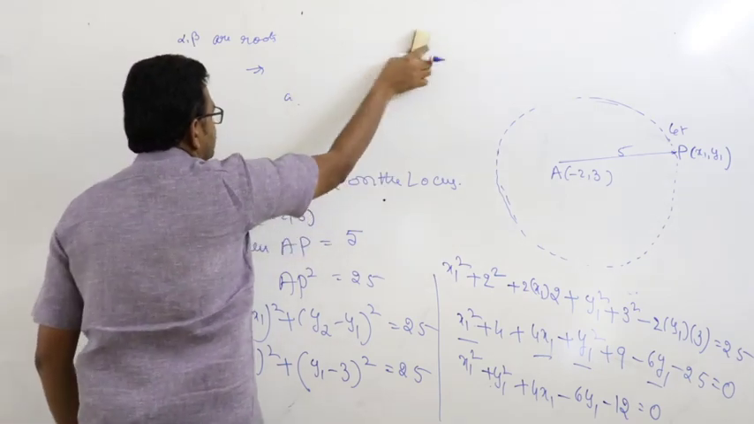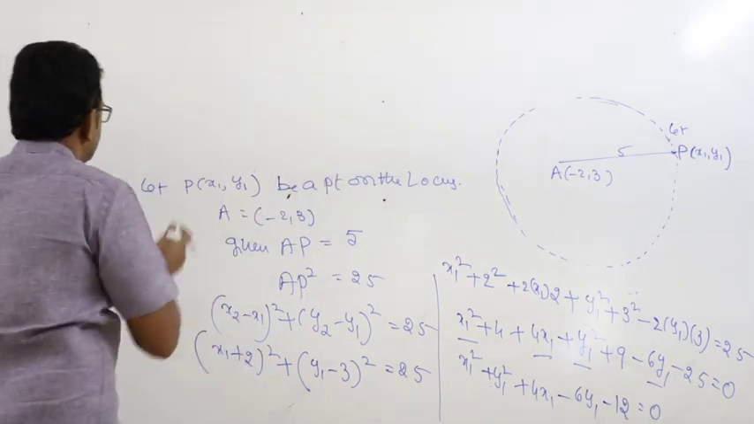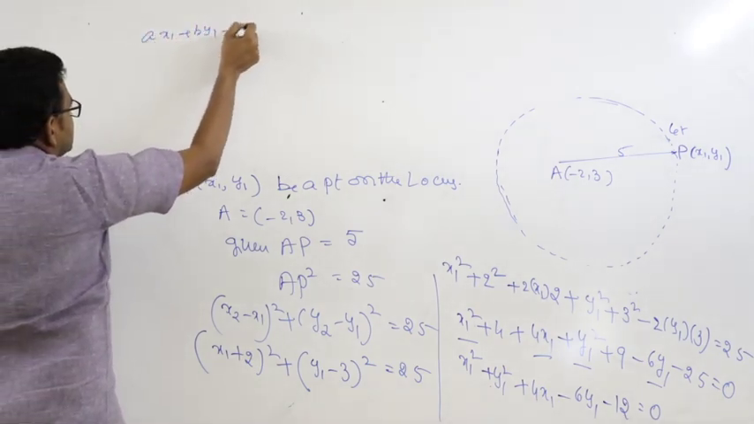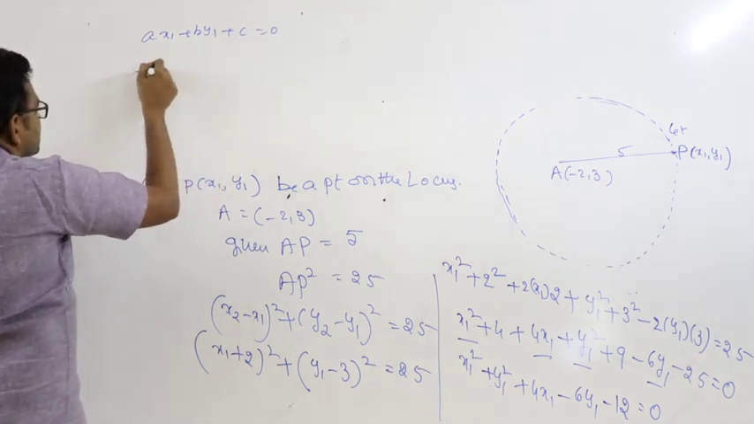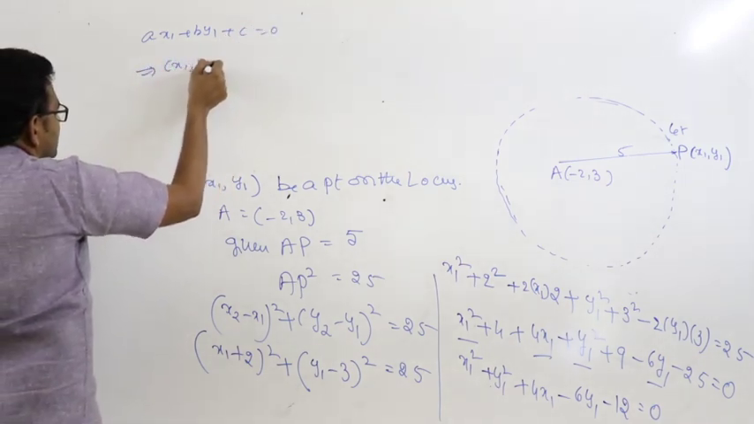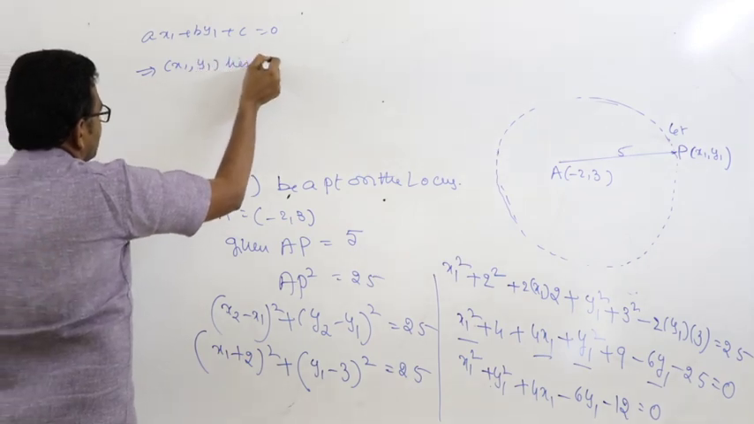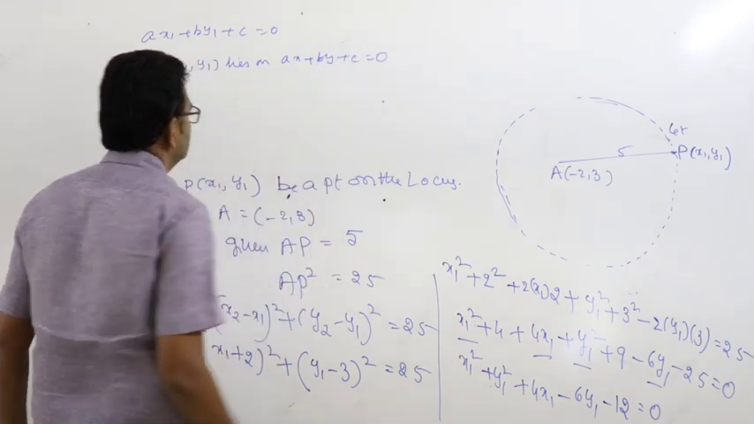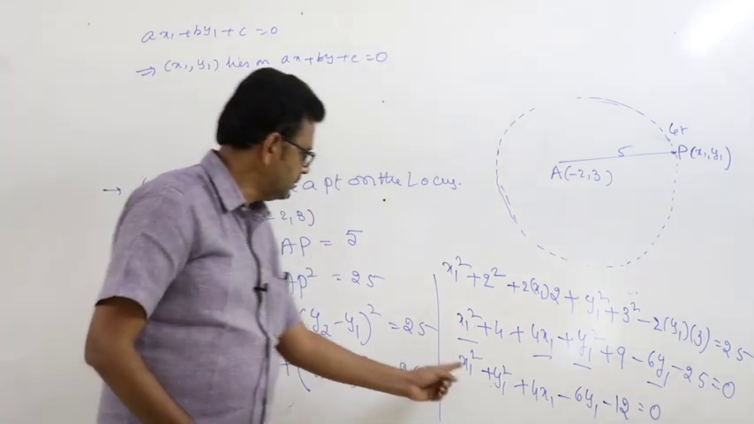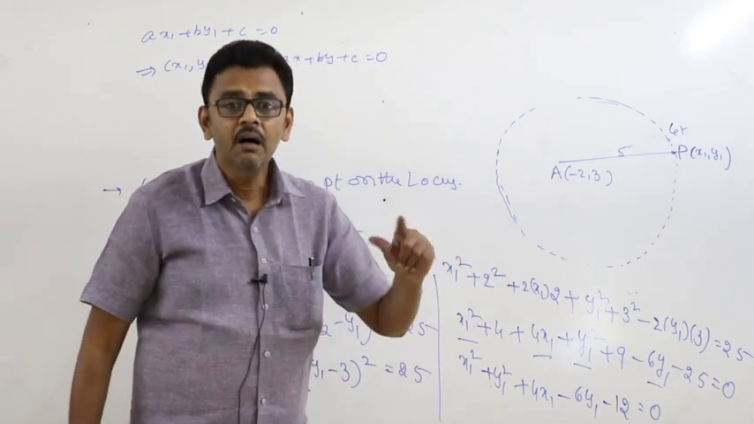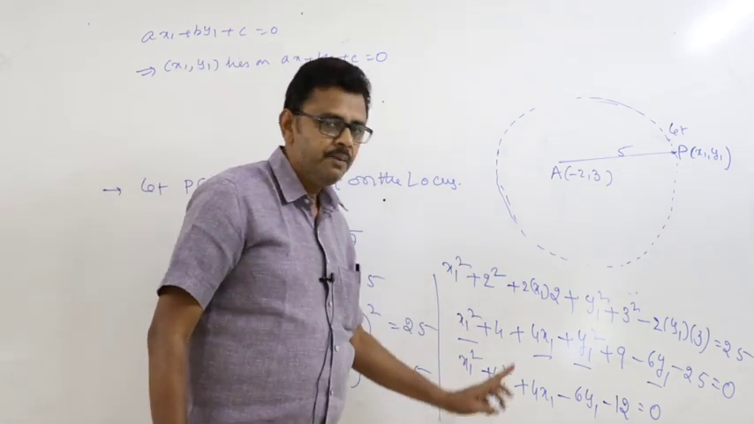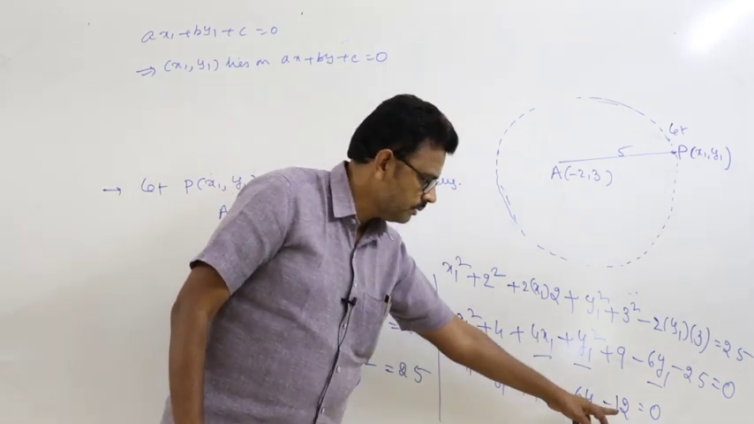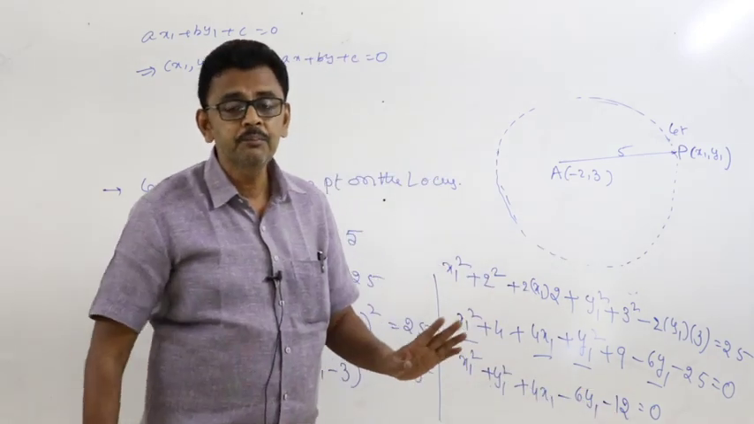Like this, here ax1 plus by1 plus c equal to 0. That implies x1 comma y1 lies on ax plus by plus c is equal to 0. Like this, x1 comma y1 lies on x square plus y square plus 4x minus 6y minus 12 equal to 0. That is the meaning.